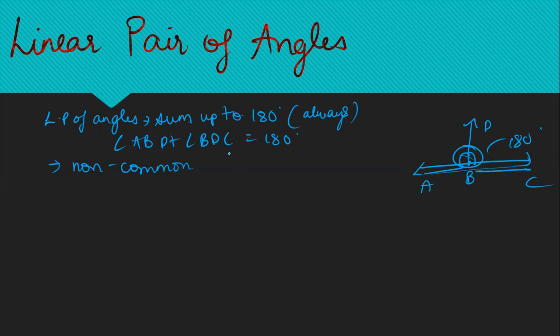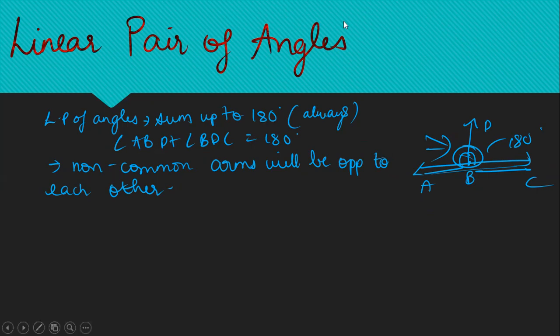So non-common arms will be opposite to each other. AB is opposite to BC, right? This is how we can say that in this figure, the given pairs of angles are linear pairs of angles. I hope that was clear to you.